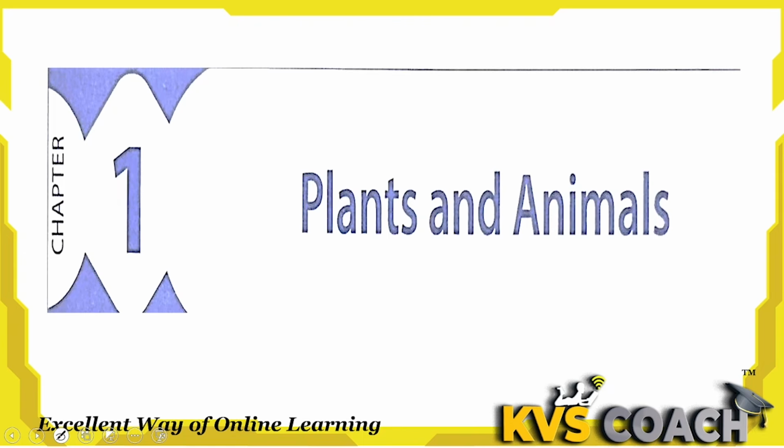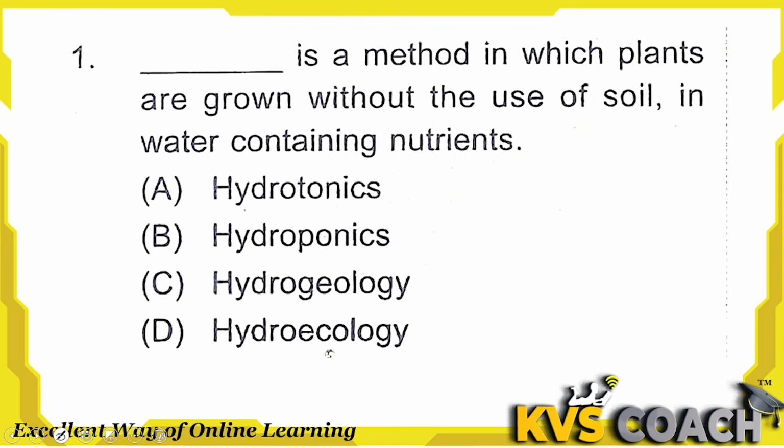Chapter, we are going to discuss the plants and the animals. Let's start with the first question. Dash is a method in which plants are grown without the use of soil, in water containing nutrients. This method is known as hydroponics. Option B is the right answer here.